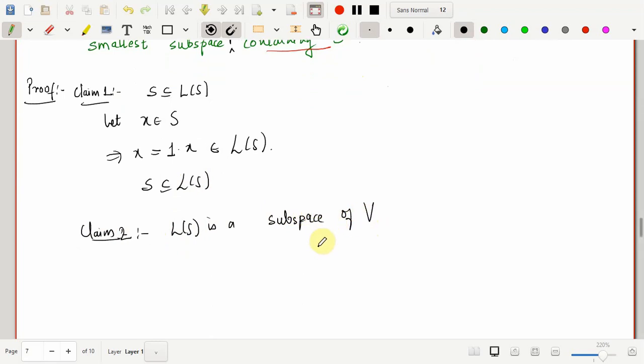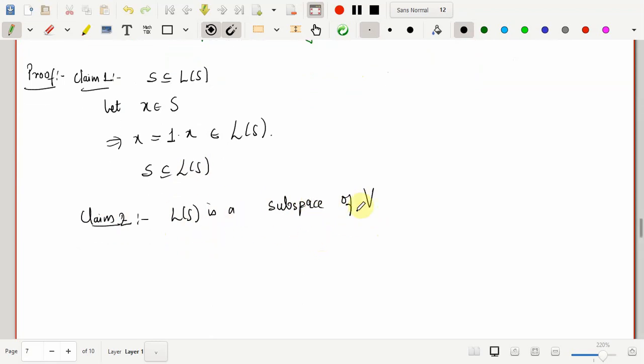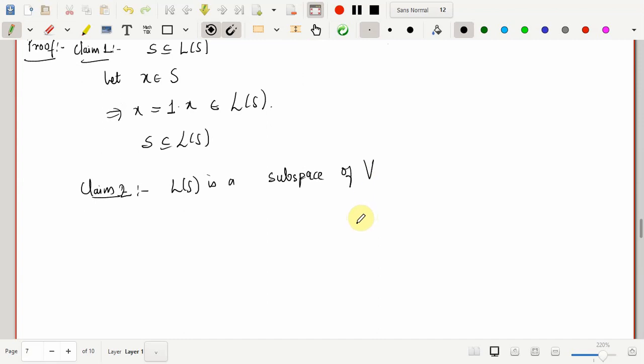Just recollect three points to show that something is a subspace of V. Firstly, we show that the zero vector is in the linear span of S. Second, we need to show that addition is closed in the linear span of S. That is, if I take two vectors in the linear span of S, then their sum is also in the linear span of S. And third is that scalar multiplication is closed in the linear span of S.